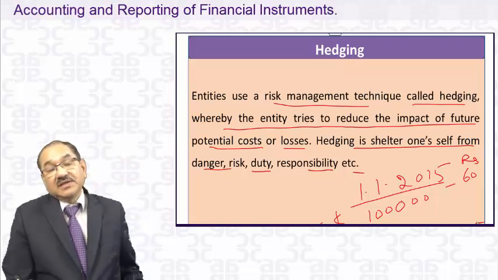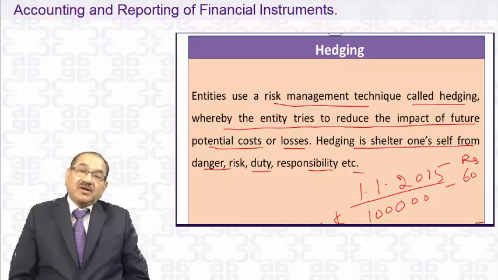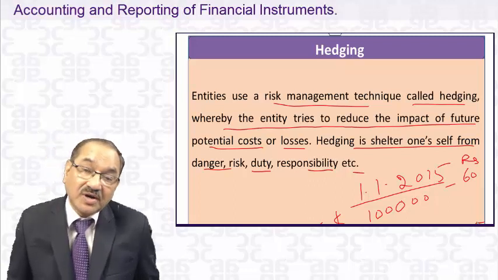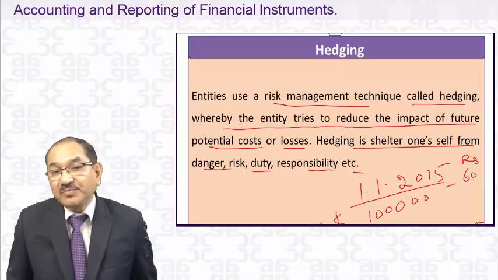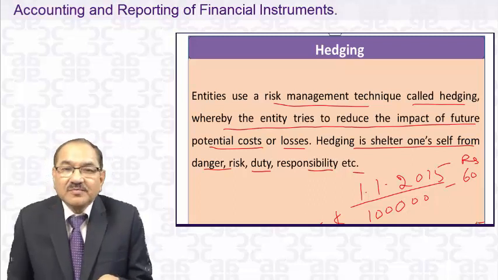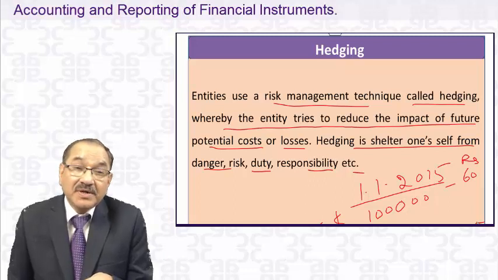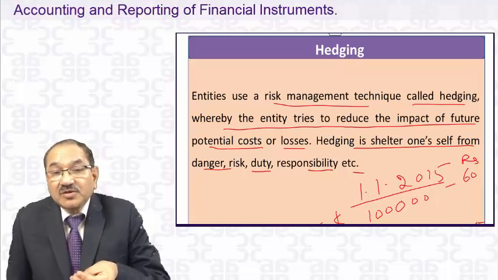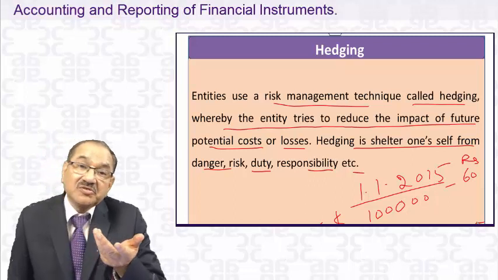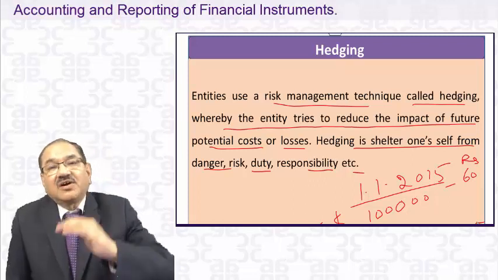But what will be the amount? Suppose the dollar goes to 70 rupees per dollar, then what will happen at that time? It has to pay 70 lakhs. Its cost will go up. It wants to minimize the loss. It is ready to give more than 60 lakhs on 31st March 2015, but it doesn't want to give the market rate on that date because it may go to 70, it may go to 72 and there may be a huge loss. It wants to minimize that loss.